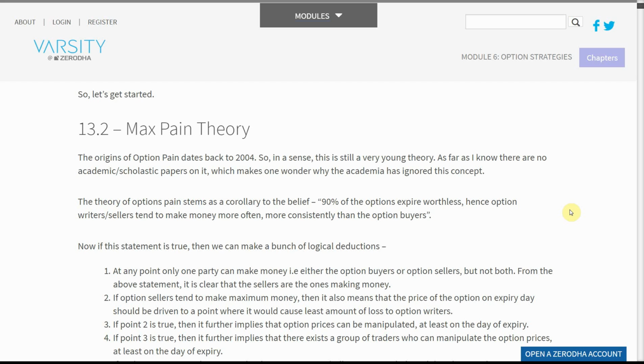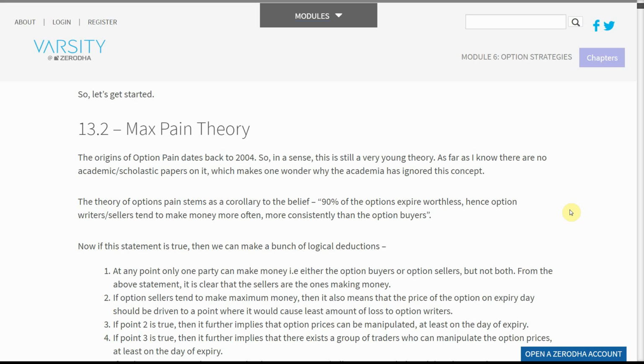13.2 Max Pain Theory. The origins of option pain date back to 2004. So, in a sense, this is still a very young theory. As far as I know, there are no academic, scholastic papers on it, which makes one wonder why academia has ignored this concept. The theory of option pain stems as a corollary to the belief that 90% of options expire worthless. Hence option writers, sellers, tend to make money more often, more consistently than option buyers.